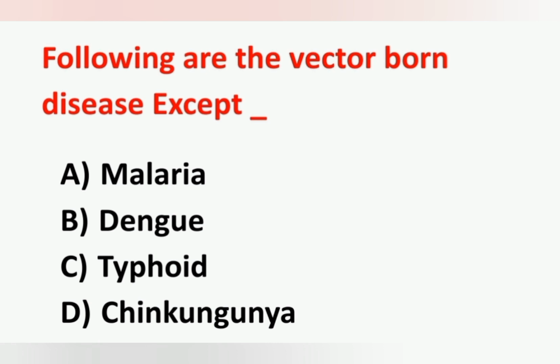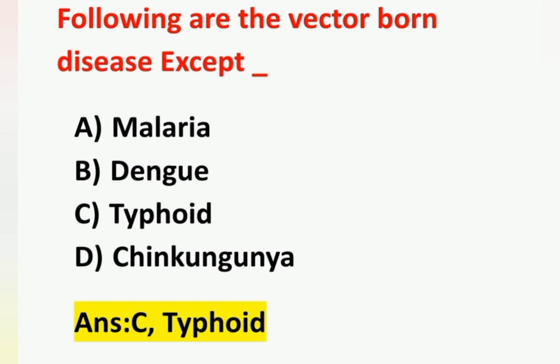Next question, the following are vector-borne diseases except, which is not a vector-borne disease? Option A malaria, option B dengue, option C typhoid, option D chikungunya. Correct answer is option C, typhoid. The remaining, malaria, dengue and chikungunya, are transmitted by mosquito.